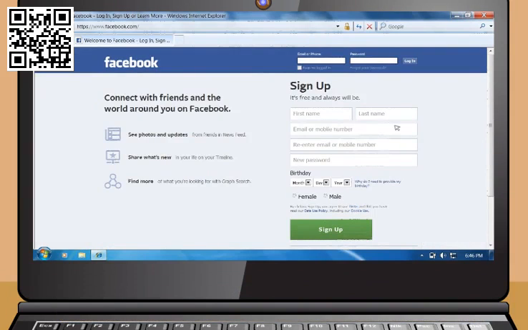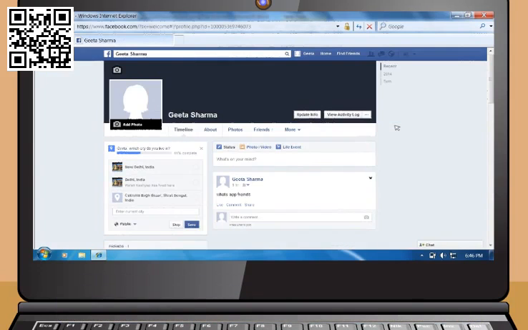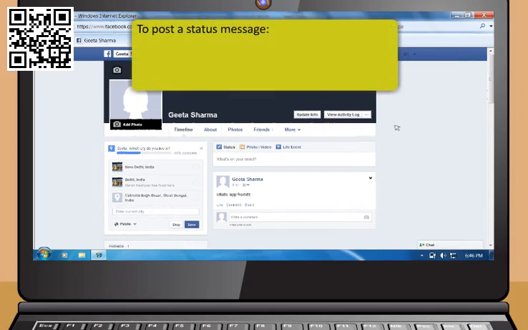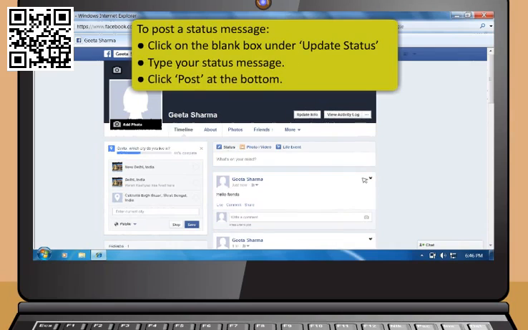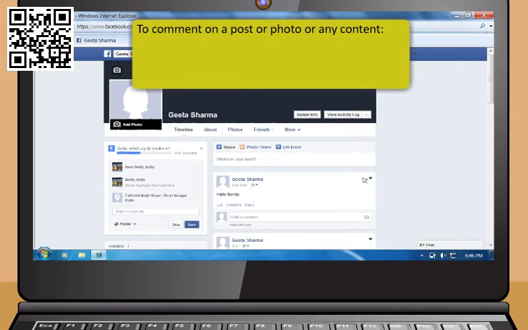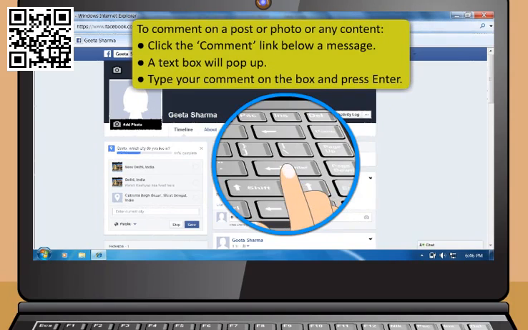When you visit next time, sign in using your email or phone number and then type your password. Having a Facebook account allows you to post status messages which can be seen by your friends. To post a status message, click on the blank box under Update Status and type your status message. Then click Post at the bottom. To comment on a post or photo or any content, click the comment link below a message. A text box will pop up. Type your comment on the box and press Enter.